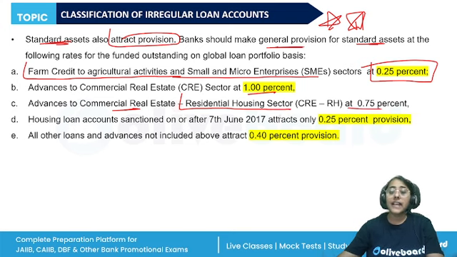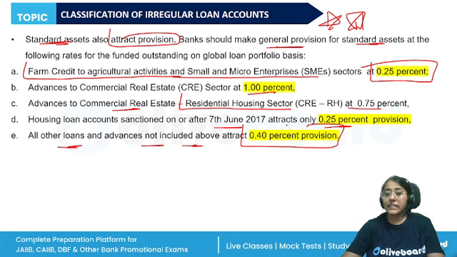Housing loans which are sanctioned on or after 7th June 2017, 0.25% provision, and all other loans and advances not included attract 0.40% of provisioning. So these are the provisioning requirements for the loss asset, doubtful asset, and standard assets. This is how we monitor the NPA.